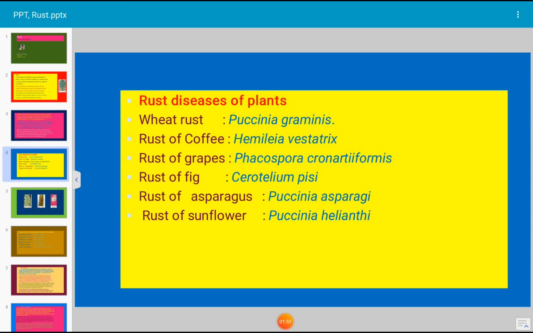These are some examples given here. Rust diseases of plants. Wheat rust disease, which is caused by Puccinia graminis. Rust of coffee, it is caused by Hemileia vastatrix. Rust of grapes caused by Phakopsora ampelopsidis. Rust of fig caused by Cerotelium fici. Rust of asparagus caused by Puccinia asparagi. Rust of sunflower caused by Puccinia helianthi.